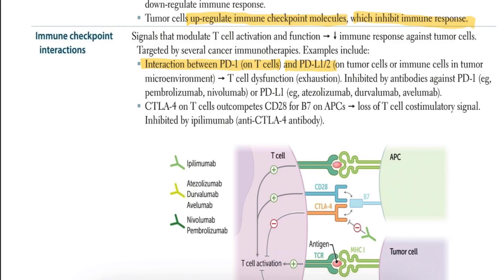Drugs that block this, like nivolumab and pembrolizumab, are called anti-PD-1 drugs.